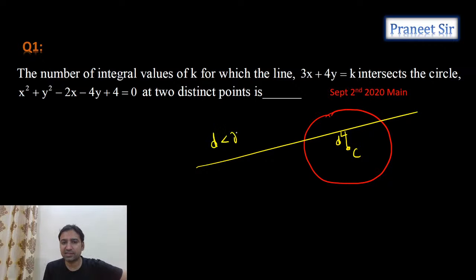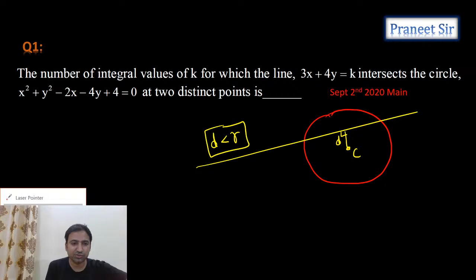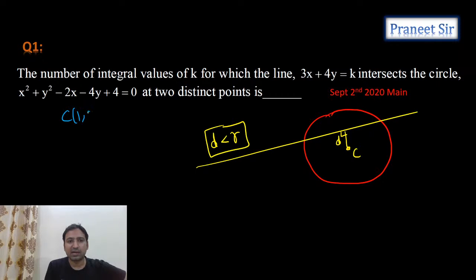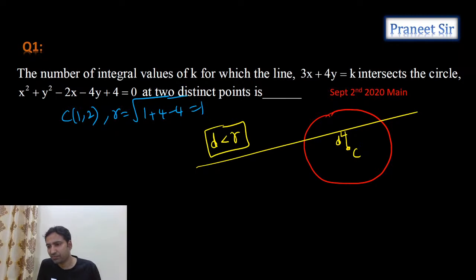So d should be less than radius. This is the condition for a line to be a chord to the given circle. So center, we know it, center of this circle is (1, 2), and radius r is equal to square root of 1 square plus 2 square minus 4, which is equal to 1 unit radius.